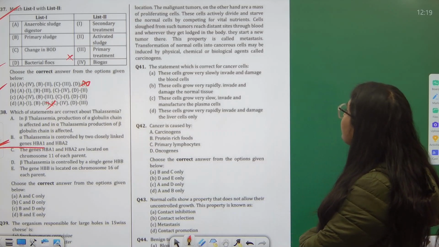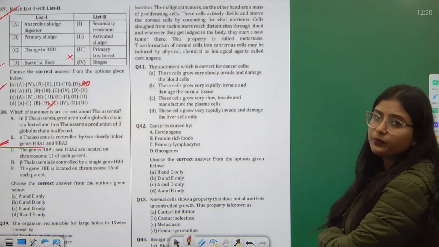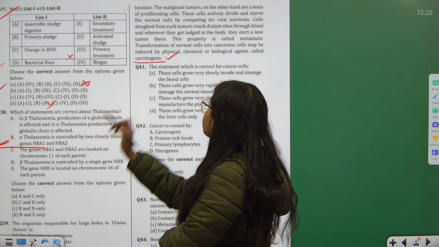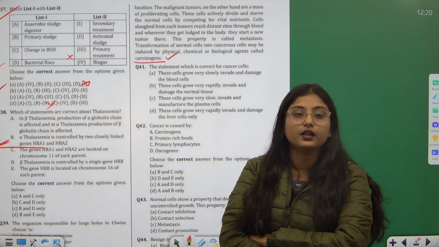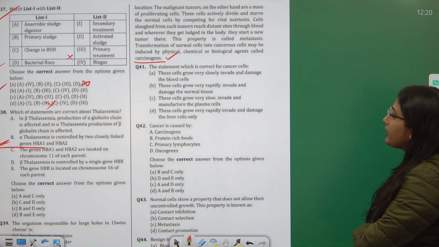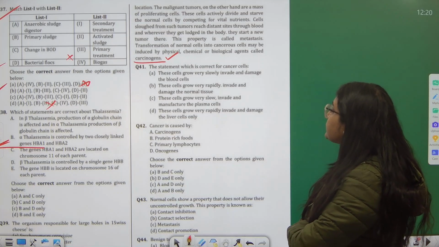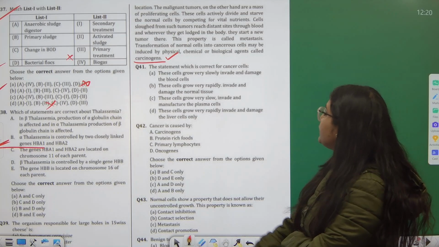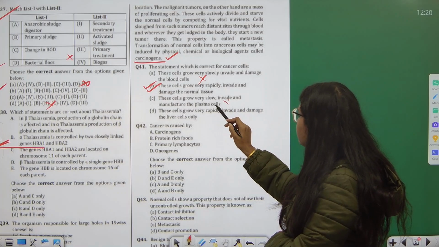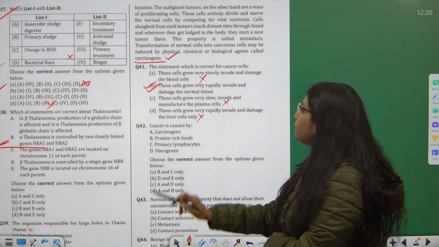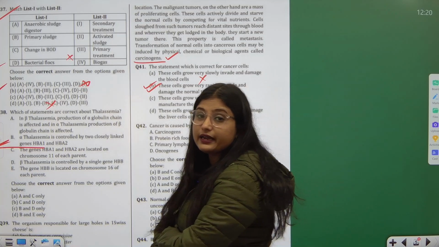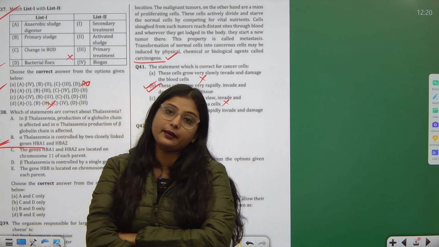Transformation of normal cells into cancerous cells may be induced by any physical, chemical or biological agent, and these are termed carcinogens. Okay, carcinogens basically do it. Now, the statement which is correct for cancer cells is that these cells grow very rapidly, invade and damage the normal tissue. These cells grow very slowly, wrong. Very rapidly, and liver cells only, no. Wherever they get lodged, there is no specific site. They just go there, they live and they damage.